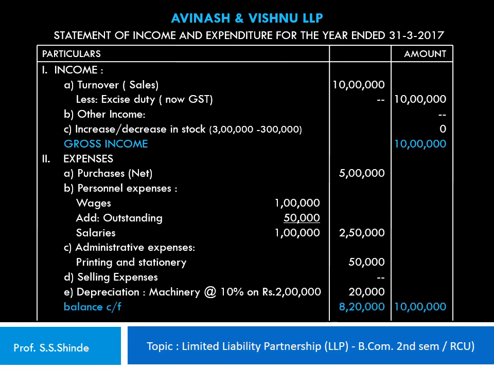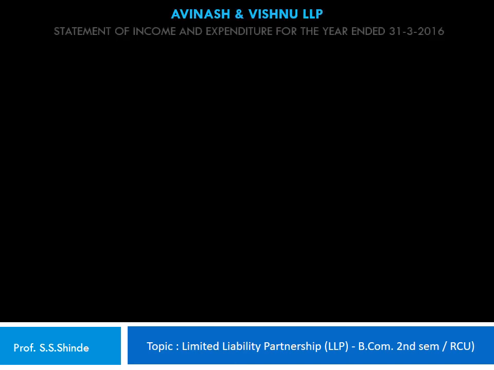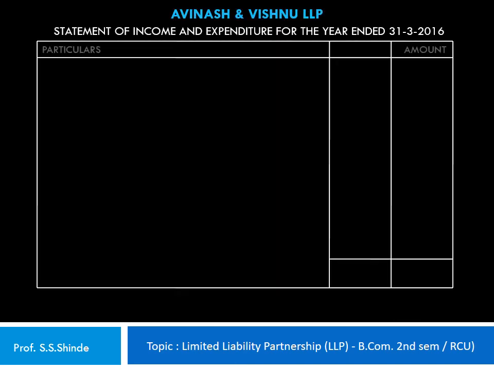Now, as usual, when we prepare lengthier statements, the balances have to be carried forward from one page to another page. Therefore, we carry forward the balance here, balance carried forward, the inner column 8,20,000 and the outer column rupees 10 lakhs. We bring forward the balance in the inner column 8,20,000 and in the outer column rupees 10 lakh.